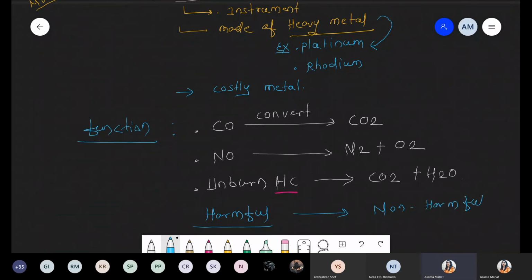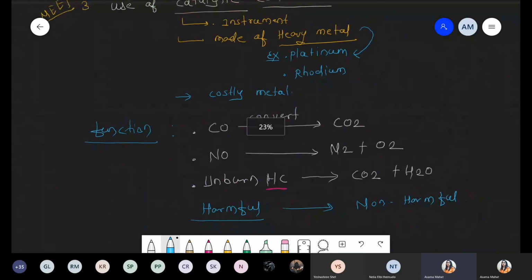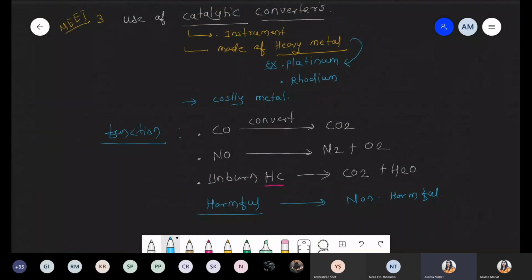So this is the very important function of the catalytic converter. It is costly, but it has quite a benefit with respect to controlling air pollution. But there is one precaution also when you are using the catalytic converter. Because it is so costly and made up of heavy metal, we have to take some precaution. One precaution is that you have to use petrol without lead.